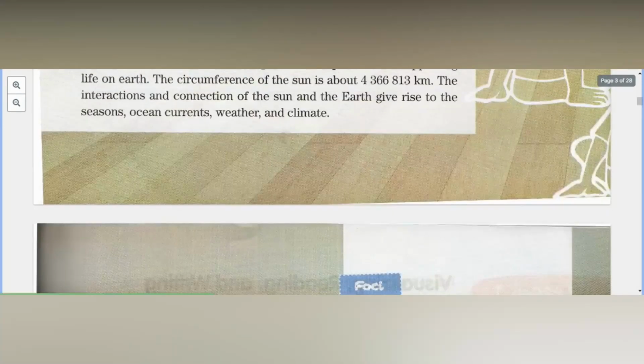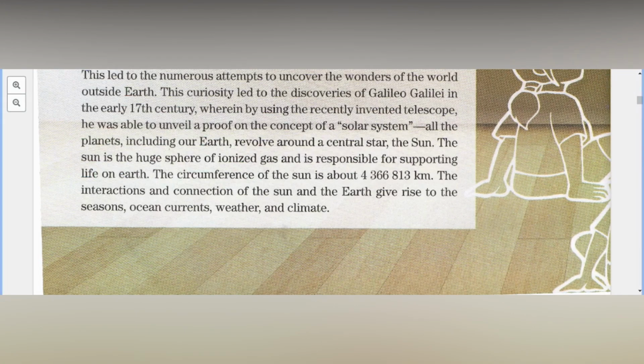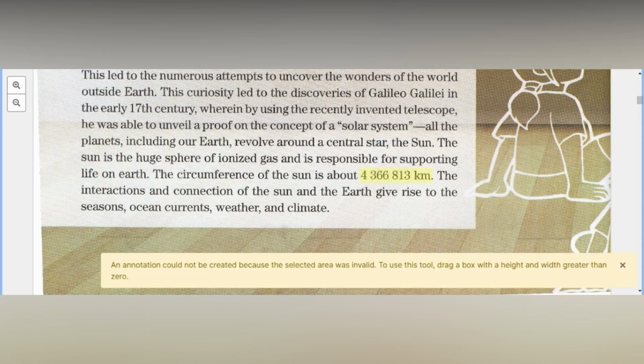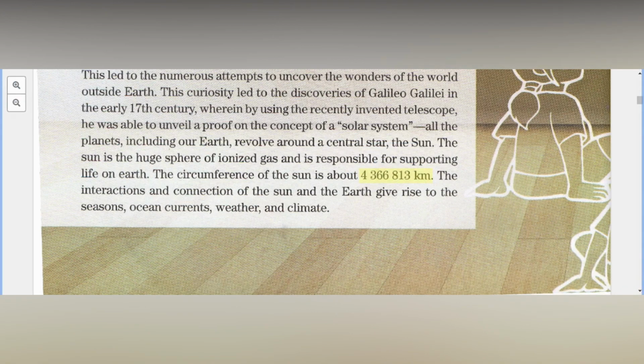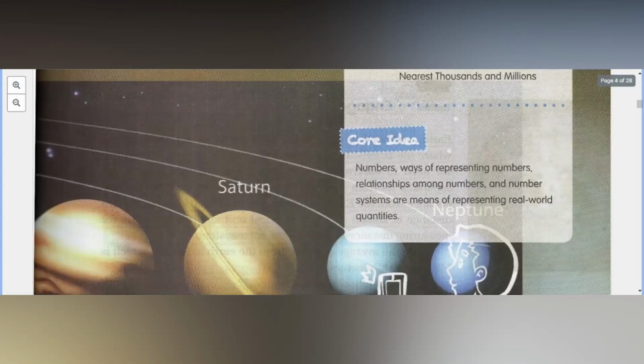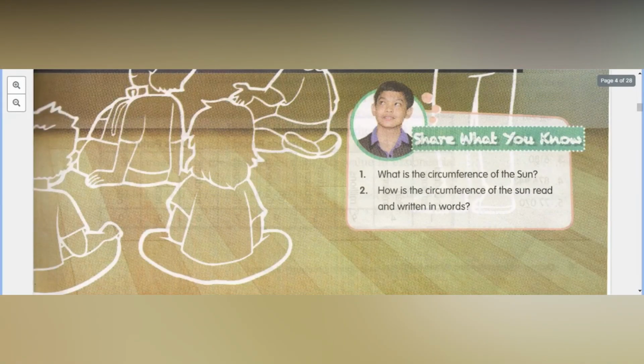Kanina. And this oh. Okay, highlight natin. I think this is an highlight. Alright. What is the circumference of the sun? Yes, Kyra? 4,366,813 kilometers. Okay, very good. Now, how do you write? How is the circumference of the sun written in words? Sinong gusto magana?